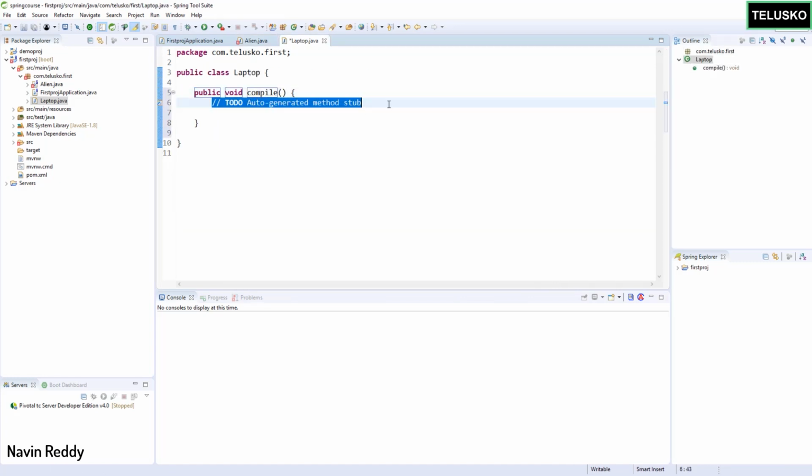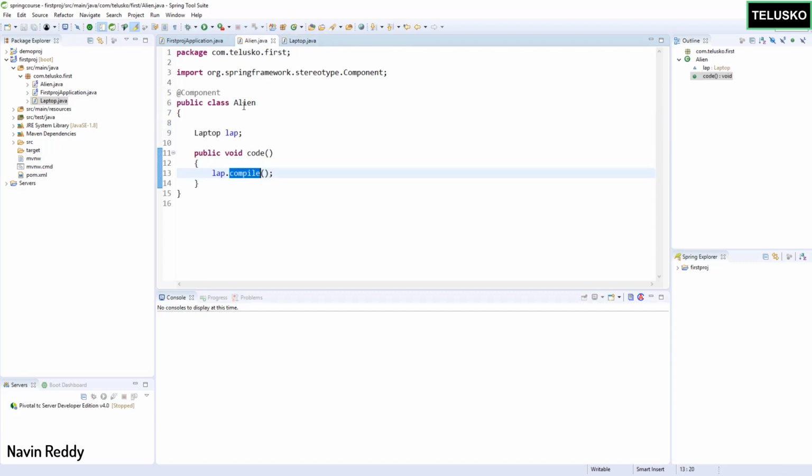In this compile, I will print, of course you can write any statement here, let's say compiling. For us, it's not important what is happening inside this method. What is important is how this Alien can get the object of Laptop. So of course, if you want to make it work, you have to instantiate Laptop. As you can see, we are not doing it.